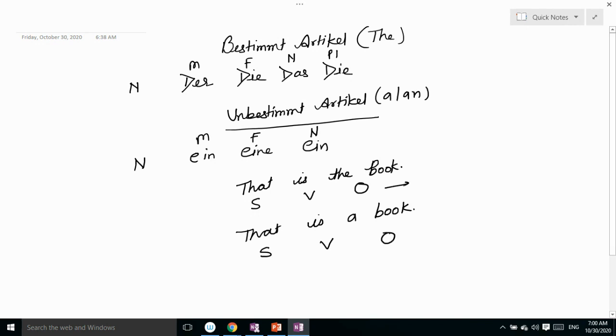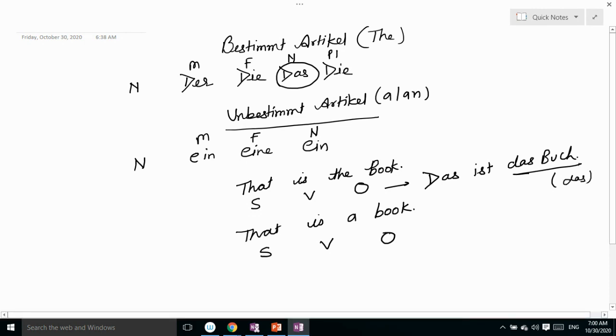So the sentence will be: das ist das Buch. Why das Buch? Because the article of book is neutral, that's why we use das. You can see in this table, for a neutral noun we use das. This first das means "that." Das ist das Buch.